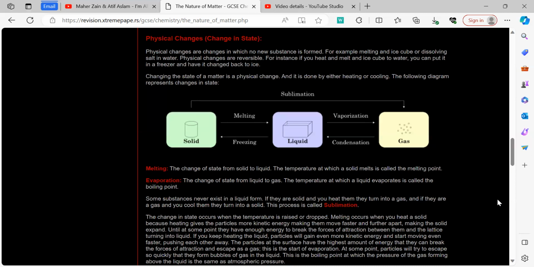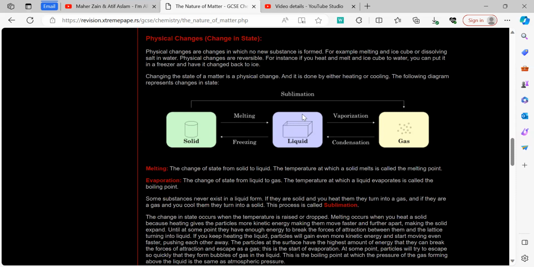It is carried out by heating the solid. Melting occurs by converting a solid to a liquid, and the vice versa is known as freezing. You need to know that the most important thing I repeat about this video is that changes of state always occur at a constant temperature.